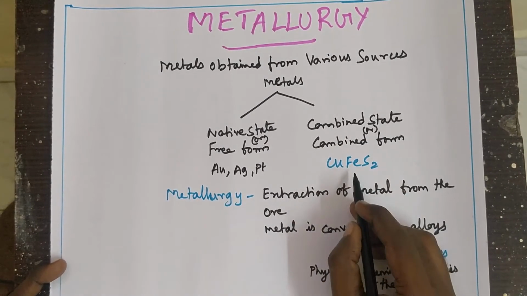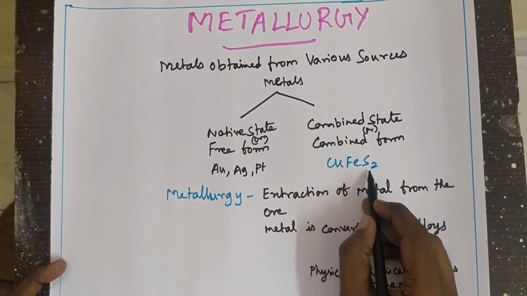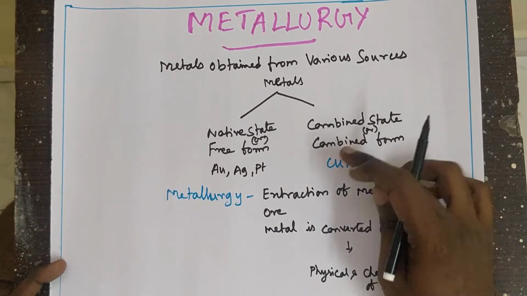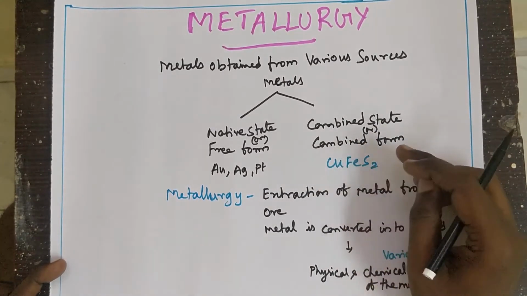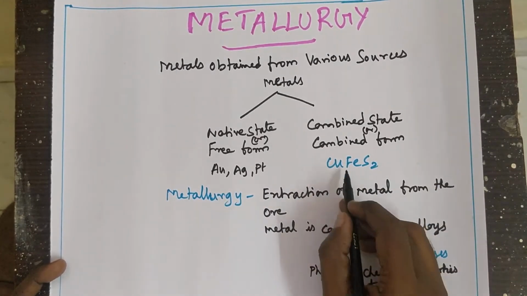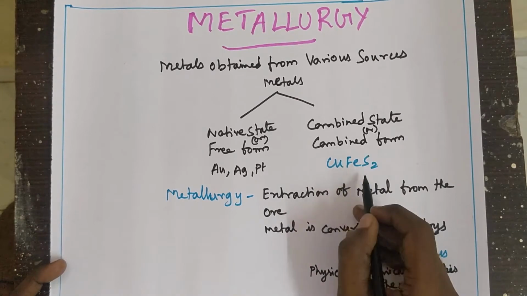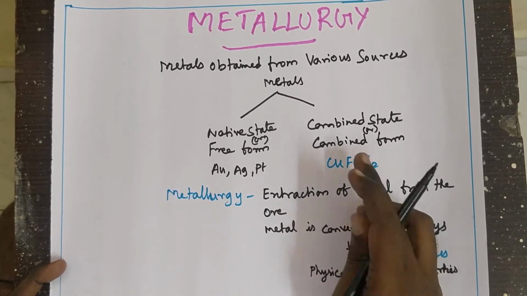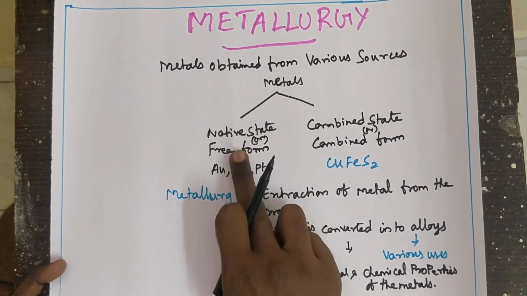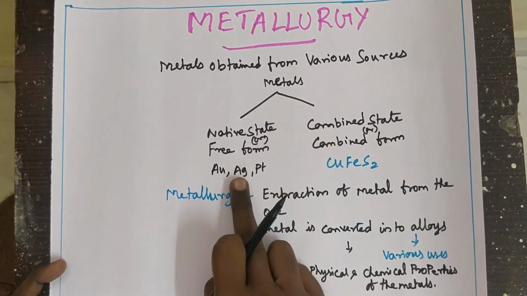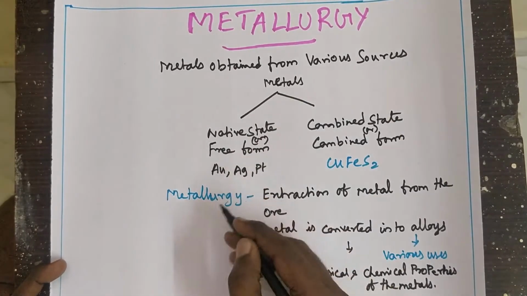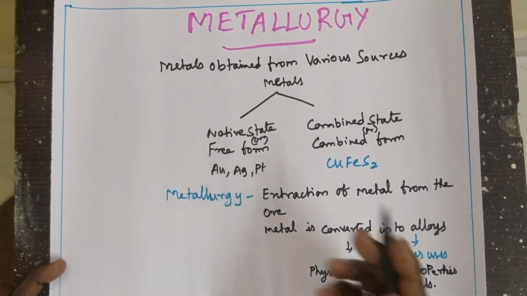It contains impurities such as iron and sulfur. You have to remove the impurities, sulfur and iron, to separate copper. So in this metal, copper exists in the combined form. From this you have to remove the iron and sulfur, then only we get pure copper. So metals exist in two states, native state or combined state. Native state is free form, directly obtained from the earth crust as metals: gold, silver, platinum.